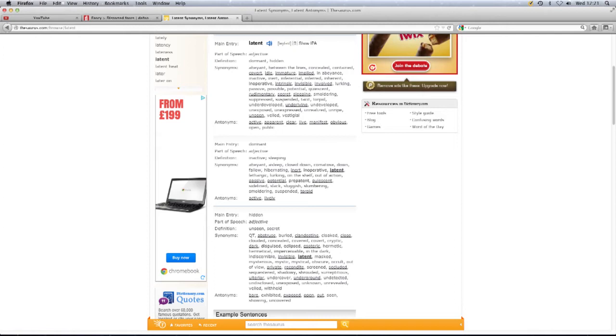We searched words like hidden and unknown until we eventually found latent, which implies what goes on in her mind is a mystery, as our character has a mental disorder.